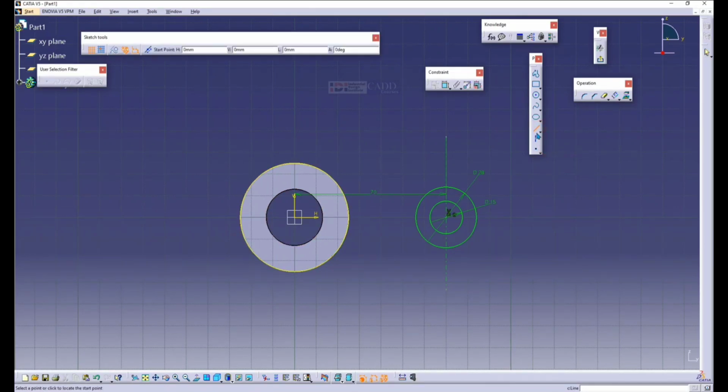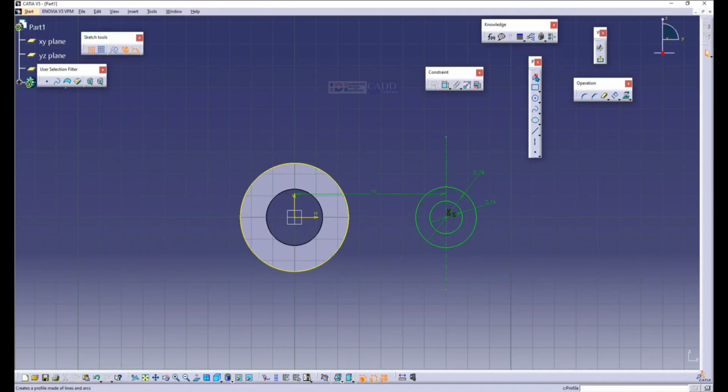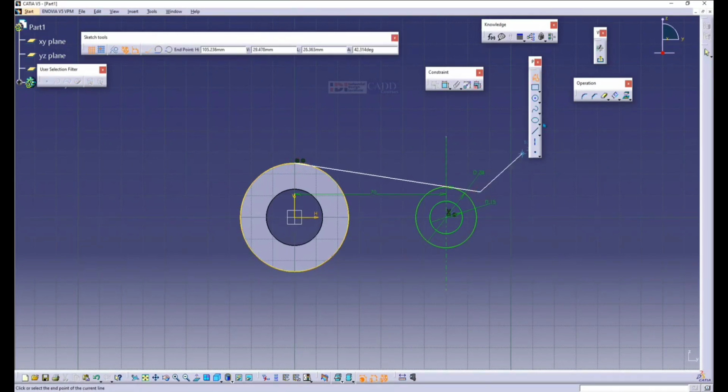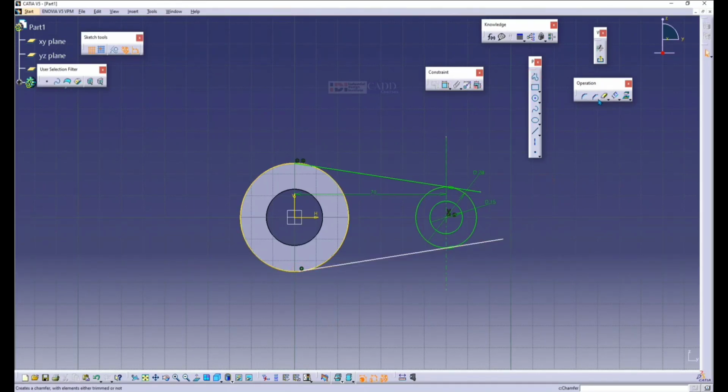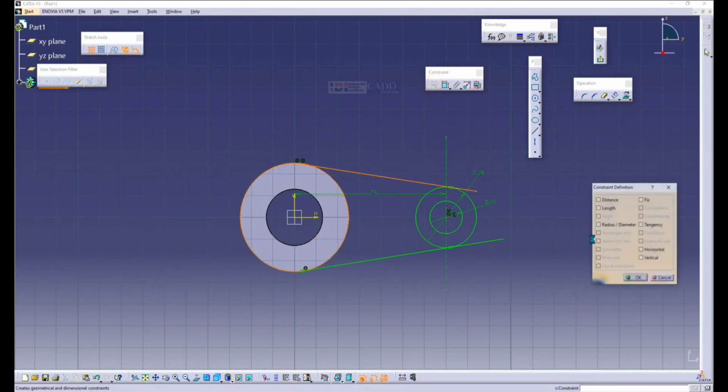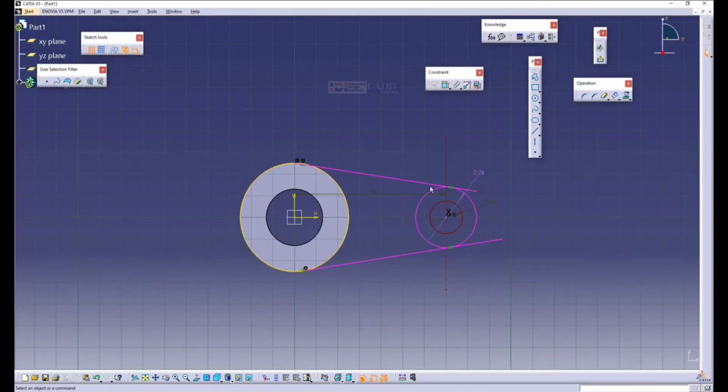Now I can make a tangential line. Why do I create a projection? Because I need that sketch. Without the sketch I cannot give any constraint. So this and this one I give a constraint called tangency, this element and also the projection line. You can see it's getting over constrained.